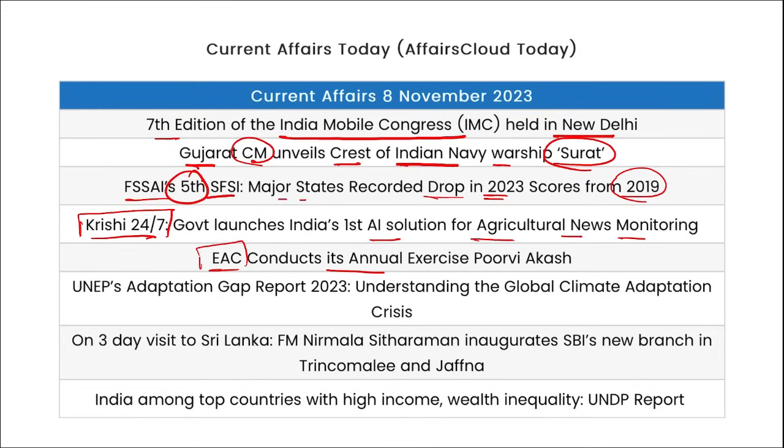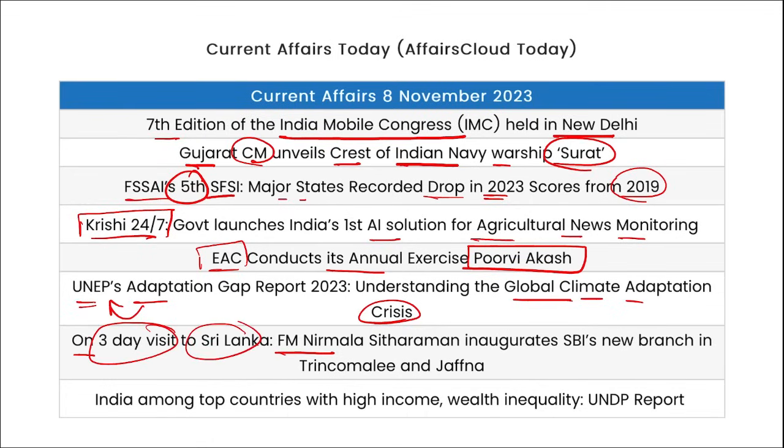EAC conducted its annual exercise Purvi Akash. UNEP's adaptation gap report was released, stating that the global climate adaptation crisis is not over and we need to do more in order to cater to the climate change. Then recently, Finance Minister Nirmala Sitharaman was on a 3-day visit to Sri Lanka. She expressed her views during NAM 200, and also she inaugurated 2 SBI new branches in Trincomalee and Jaffna.